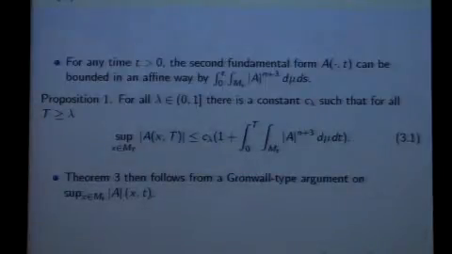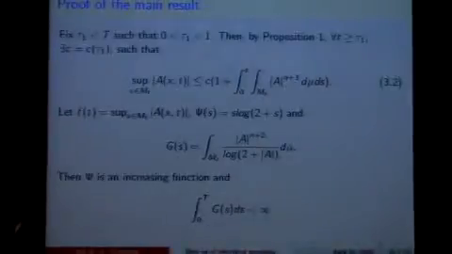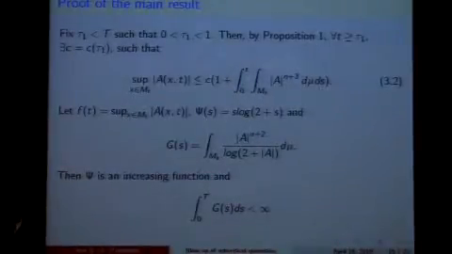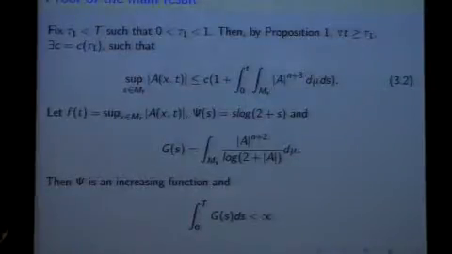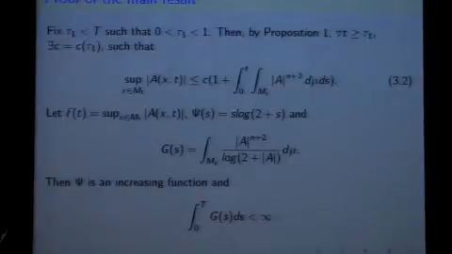Because I have some time, I will briefly show how to get the theorem from this inequality. Let me take any time tau_1 which is smaller than the time capital T. Then by our proposition, for any time little t greater than tau_1, you can bound the second fundamental form at the time little t by the quantity on the right hand side. And for notational ease, we just let this quantity be f(t).